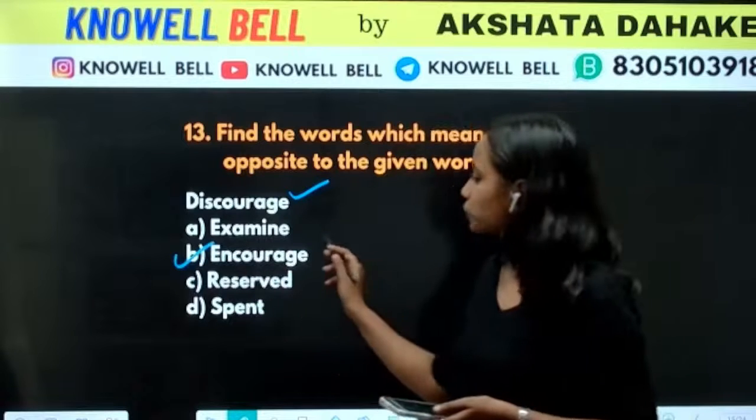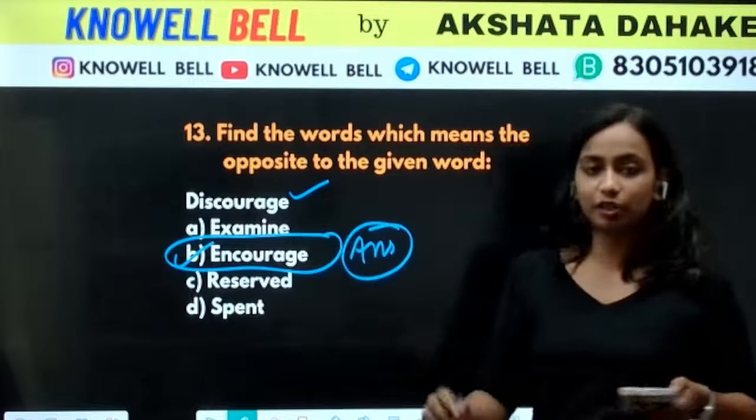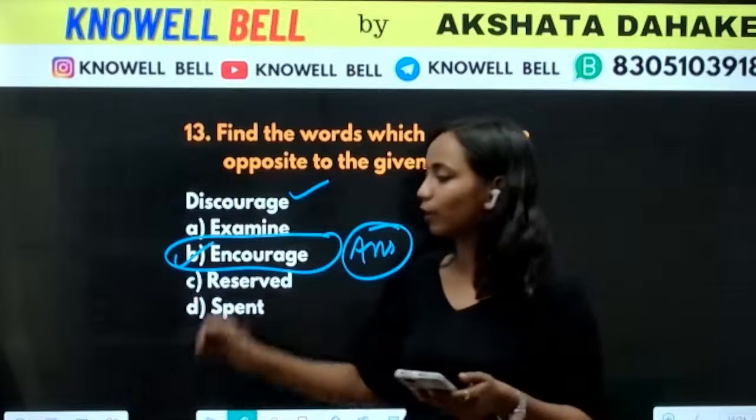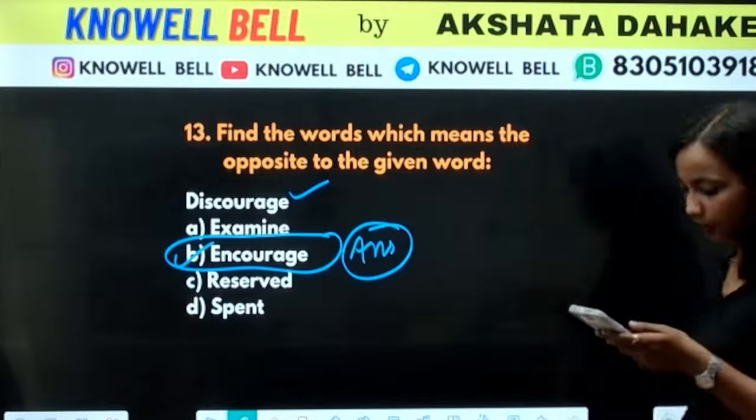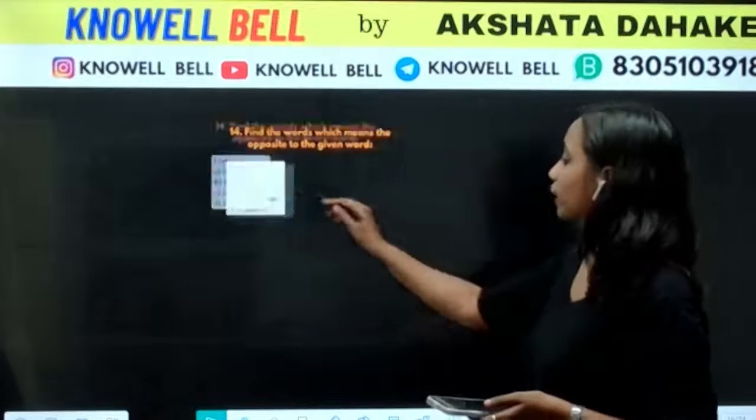Discourage. Okay. What is the opposite of discourage? The opposite of discourage is encourage. किसी को discourage करना, to discourage someone and to encourage someone. The right answer is option B over here. Encourage. Very good. Next after this is find the word opposite to the given word.